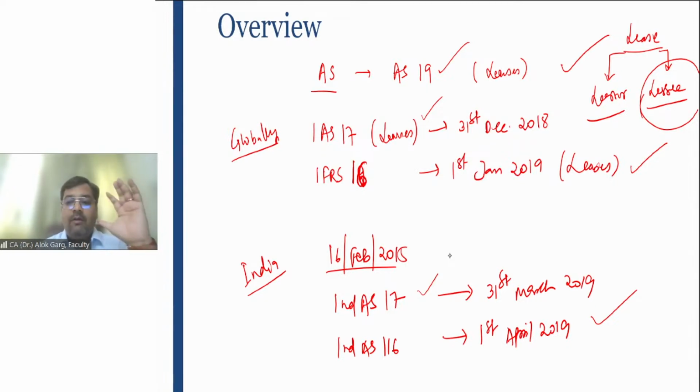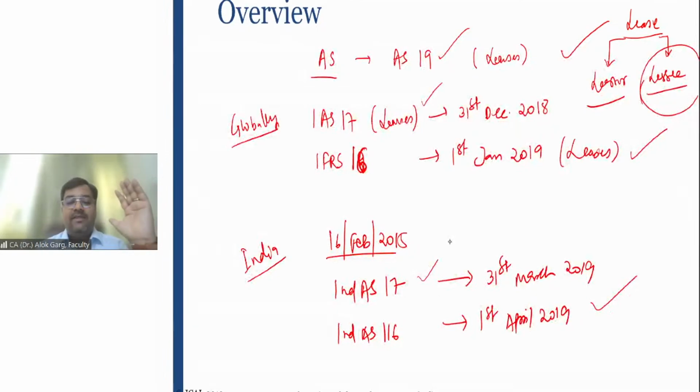So this was all about the name and number of the standard, what is applicable globally and what is applicable in India, right? And this standard, Ind AS 116, was notified on 30th March 2019 by the Ministry of Corporate Affairs. This is the last standard as of now which was notified by the Ministry of Corporate Affairs, MCA.